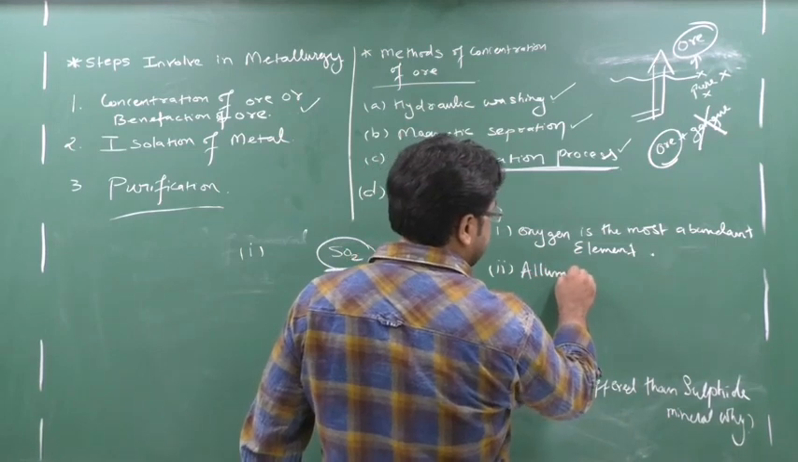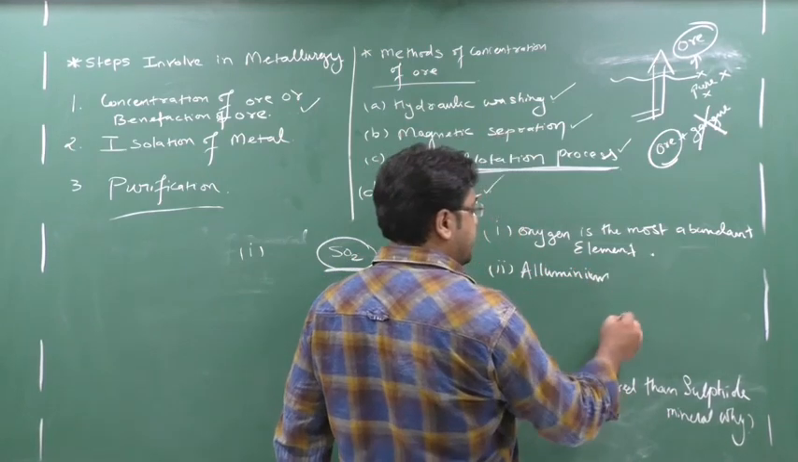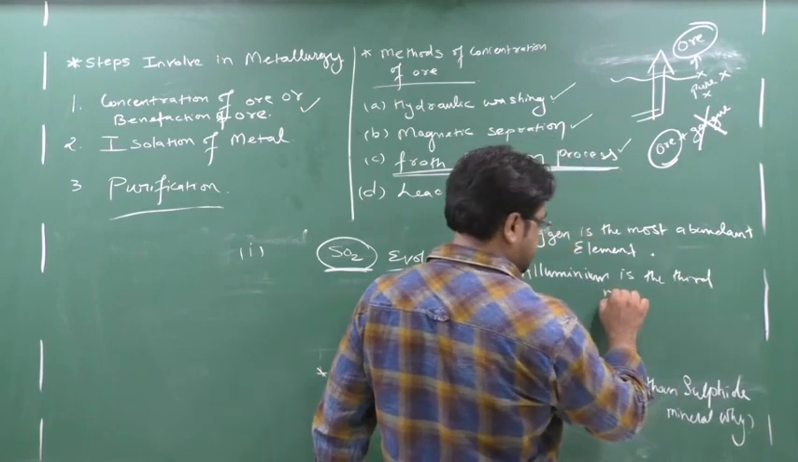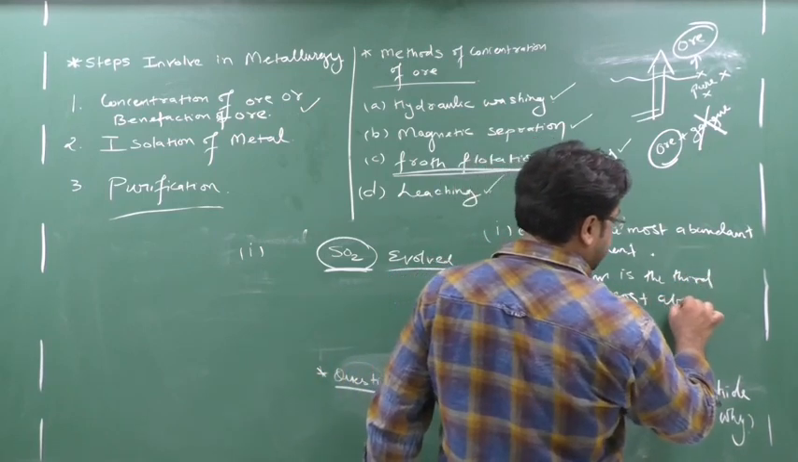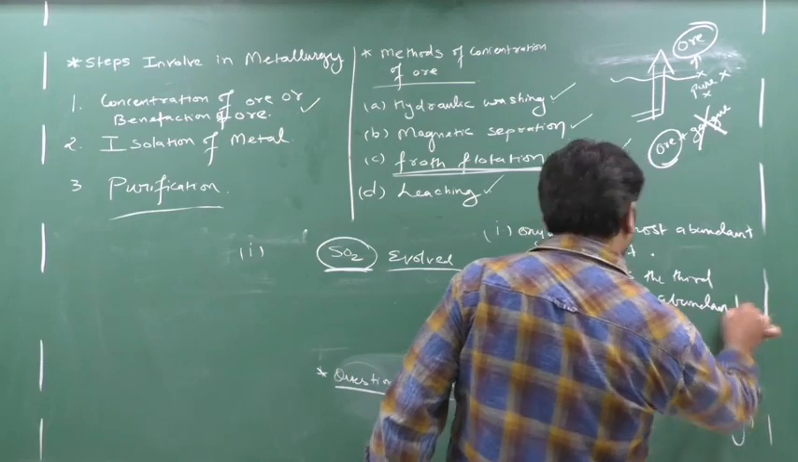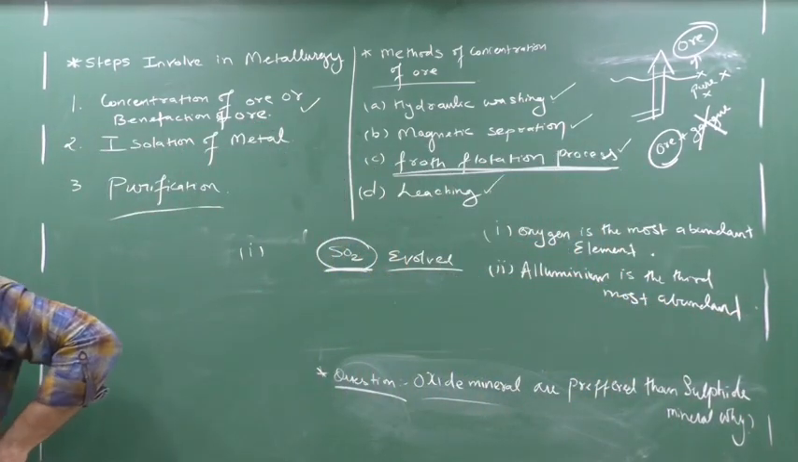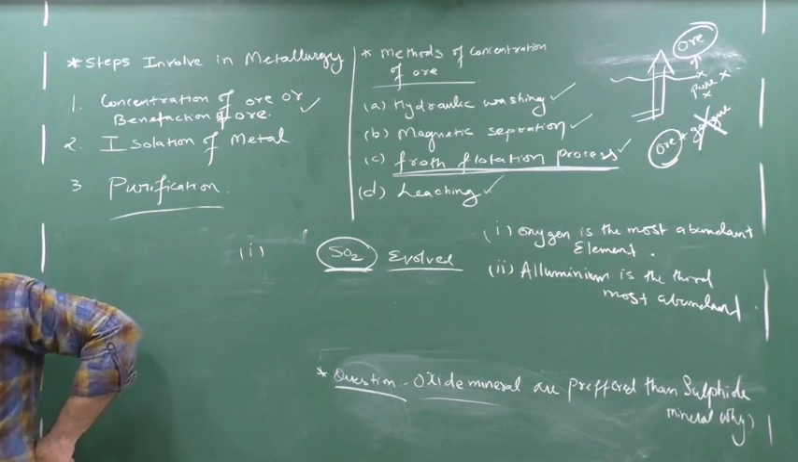Aluminium is the third most abundant element in the earth crust. Write down, aluminium is the third most abundant element in the earth crust.